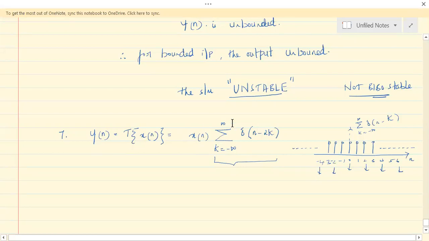Since this has ones at even values of n, the odd values of x of n are multiplied by 0. The result is x of n with samples existing only at even values of n. That is how we can analyze this.